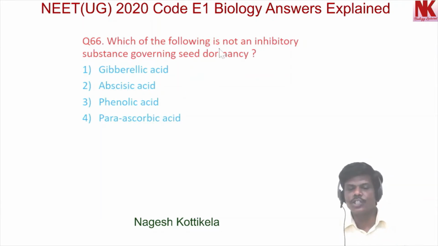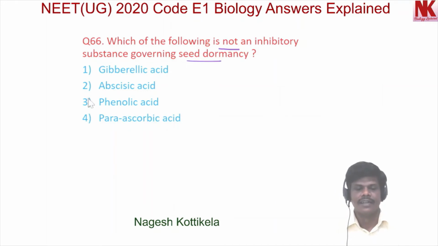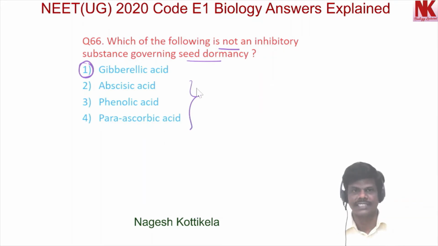Which of the following is not an inhibitory substance governing seed dormancy? Option 1 gibberellic acid, option 2 abscisic acid, option 3 phenolic acid, and option 4 para-ascorbic acid. Yes, among the four given options, option 1 is the correct option. Gibberellic acid is not an inhibitory substance that governs seed dormancy, and the other three, abscisic acid, phenolic acid, para-ascorbic acid, these three can cause seed dormancy. Now moving to the next question, that is question number 67.